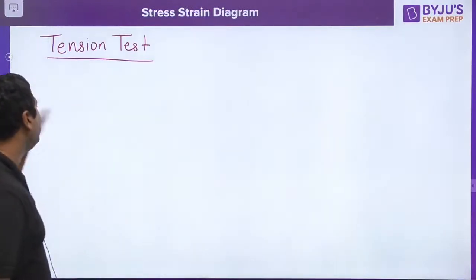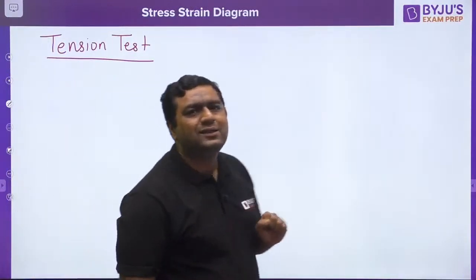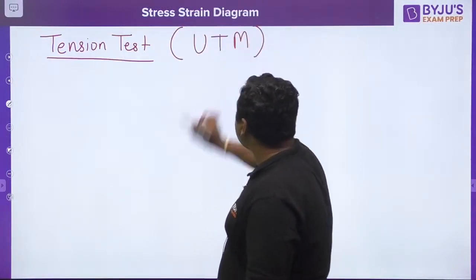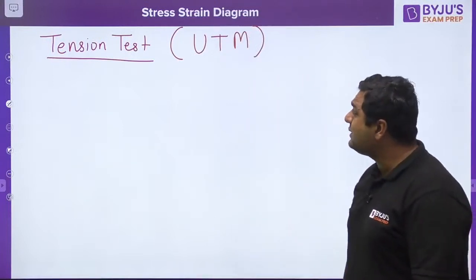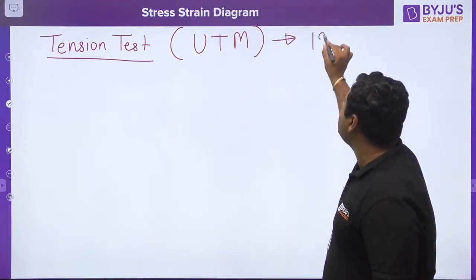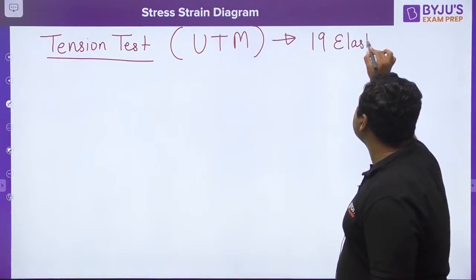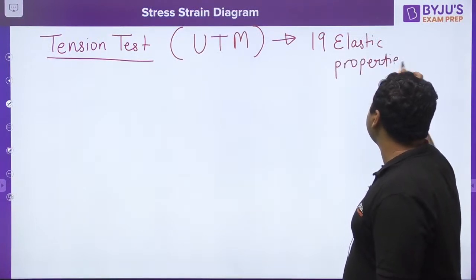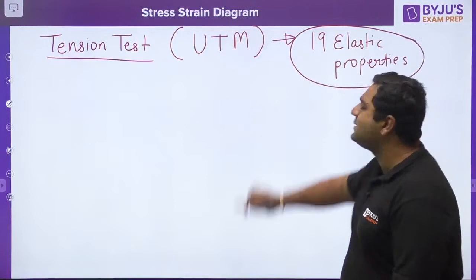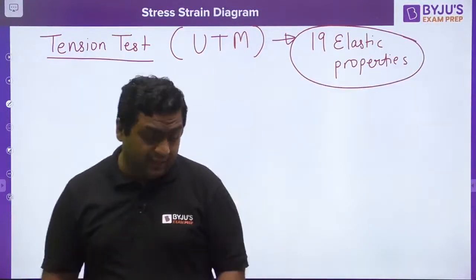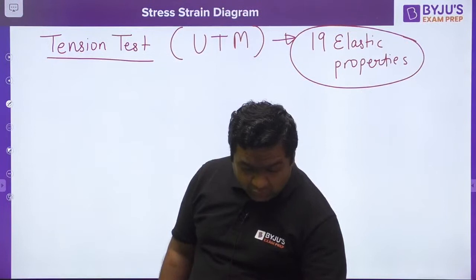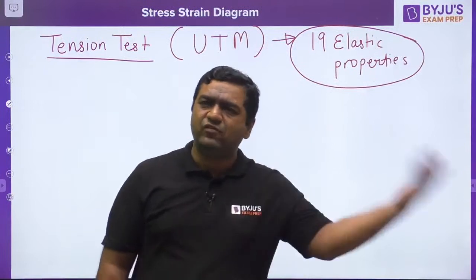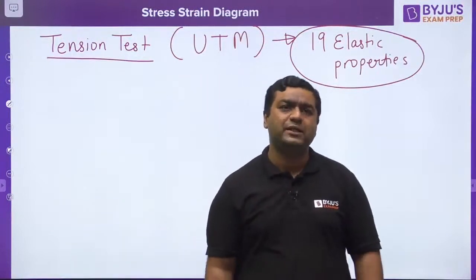So now we are talking about the tension test, because in strength of materials this tension test is performed on a universal testing machine. When we are talking about this tension test, this is a test which can give you 19 elastic properties. When we are talking about the 19 elastic properties, it includes properties like Young's modulus, yield strength, ultimate strength, ductility, toughness, and resilience. These are the properties you are going to get.